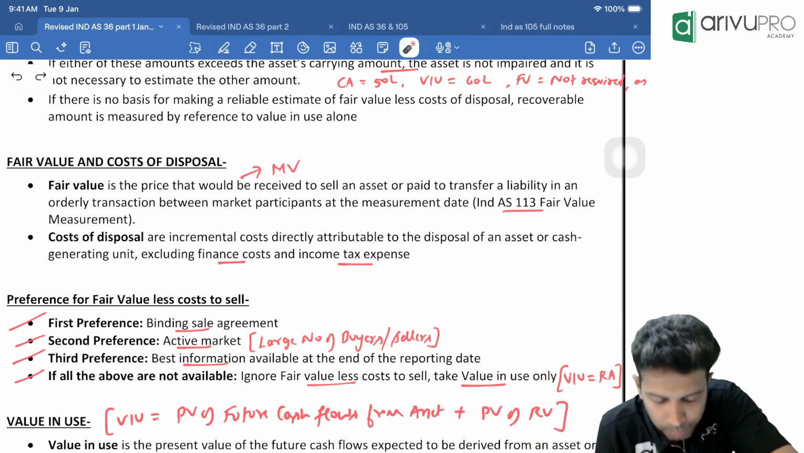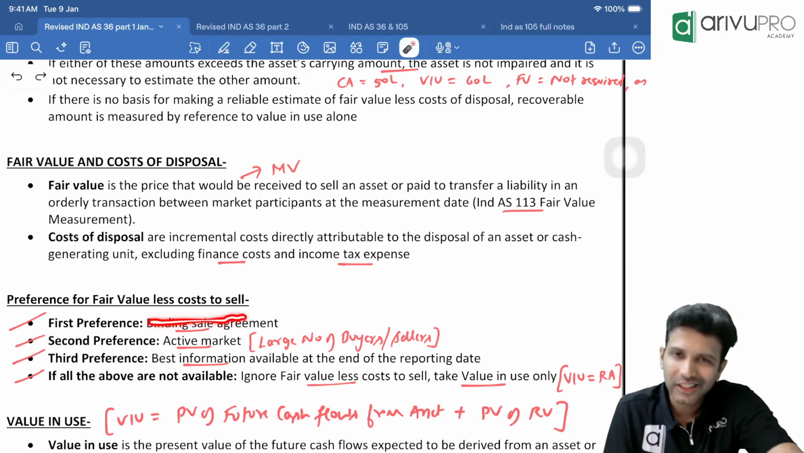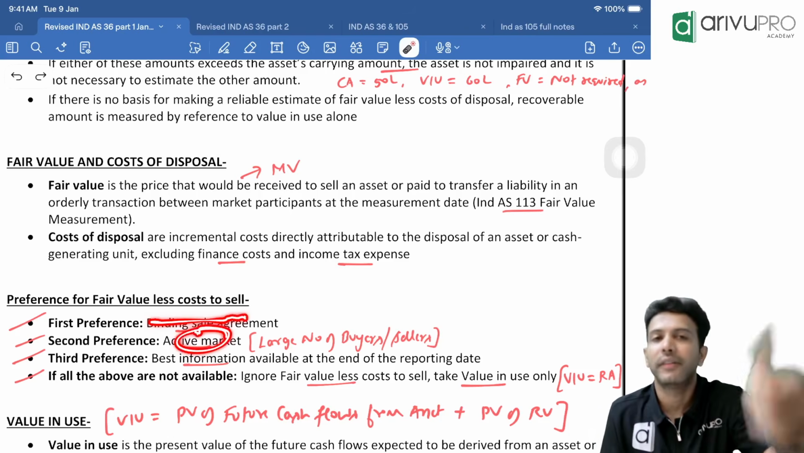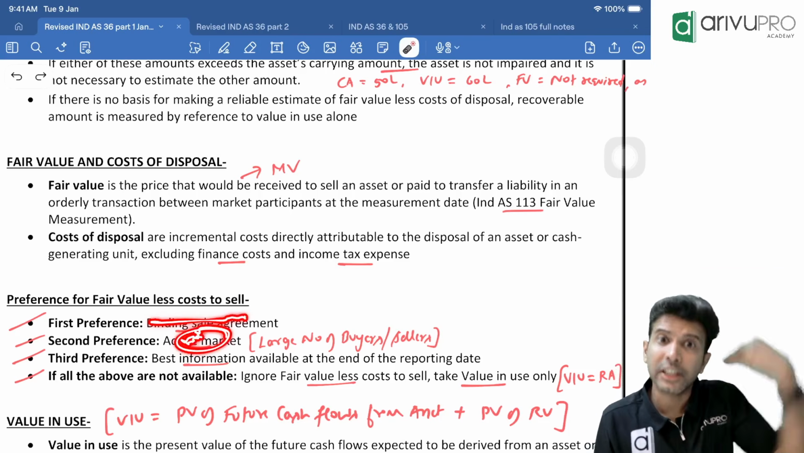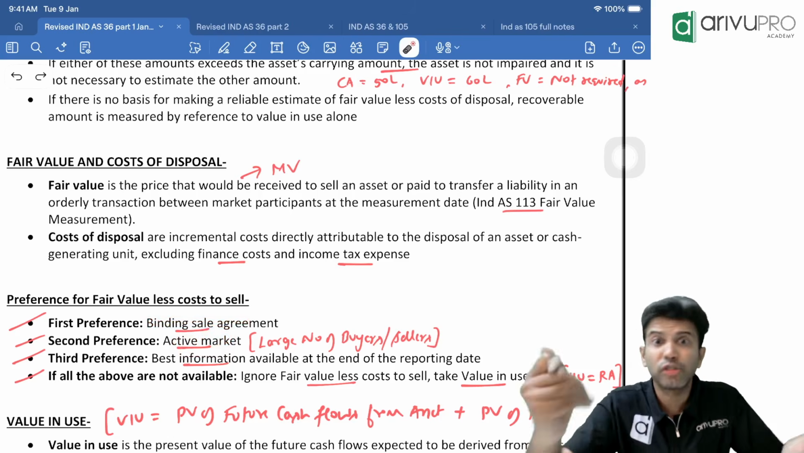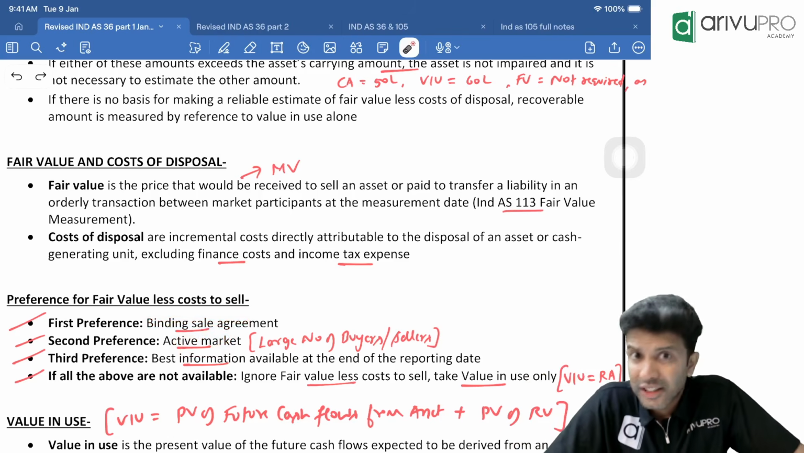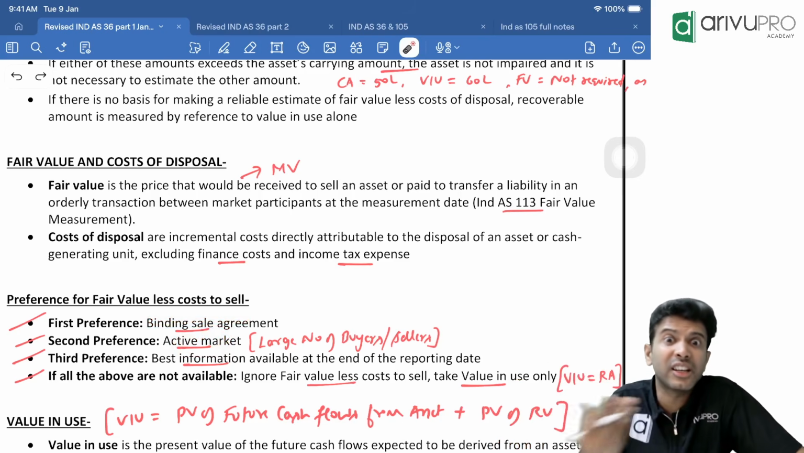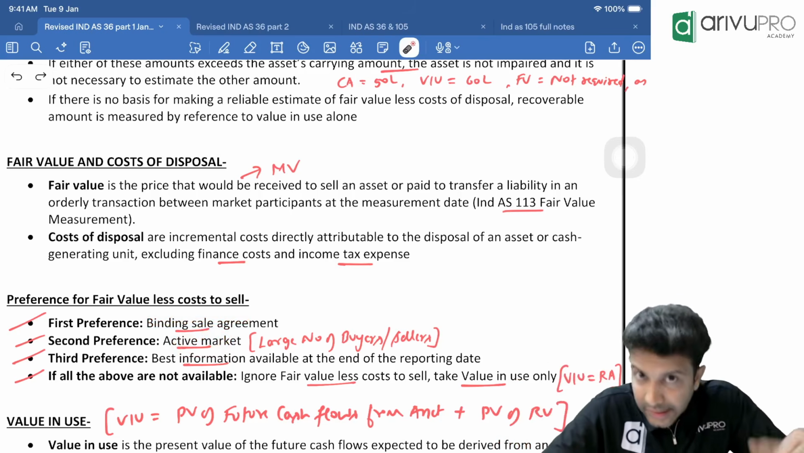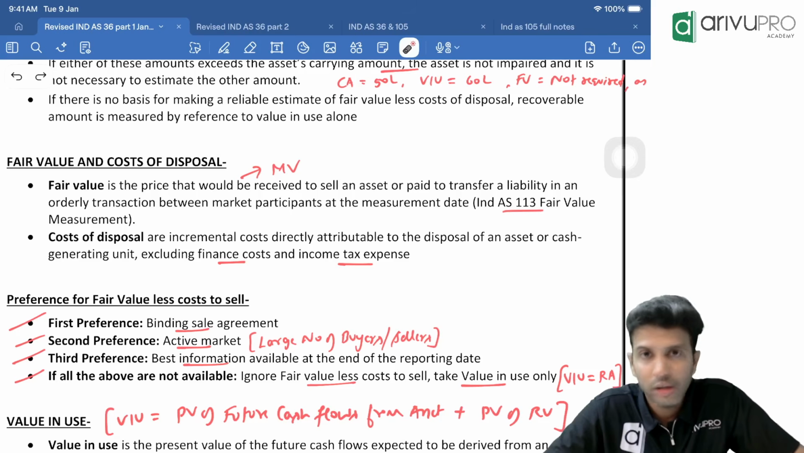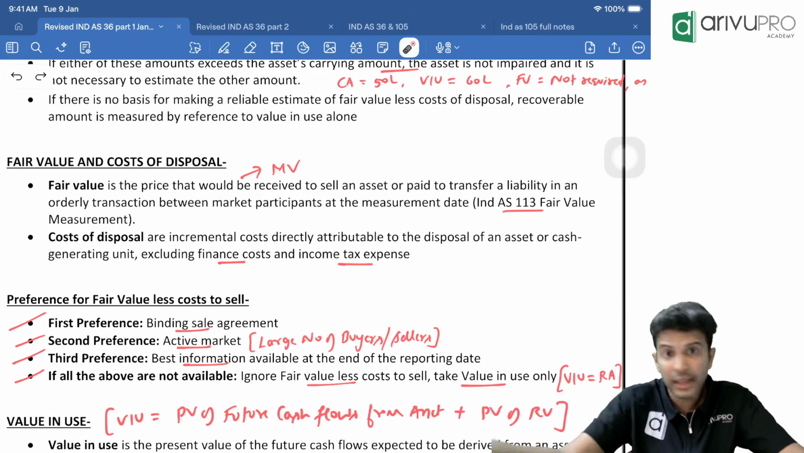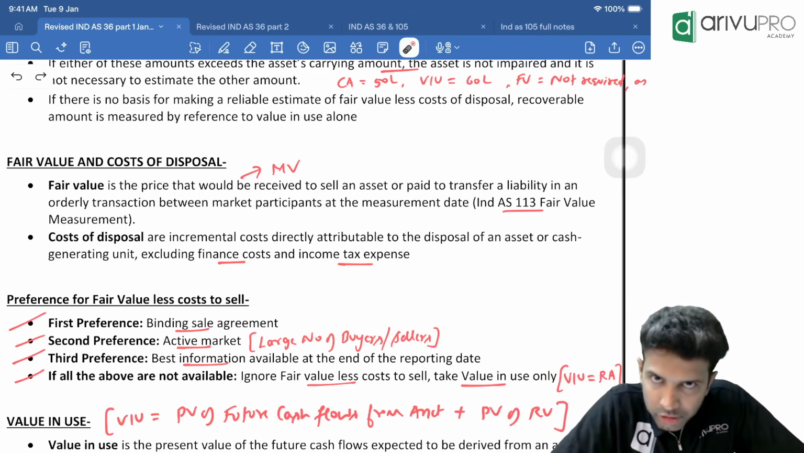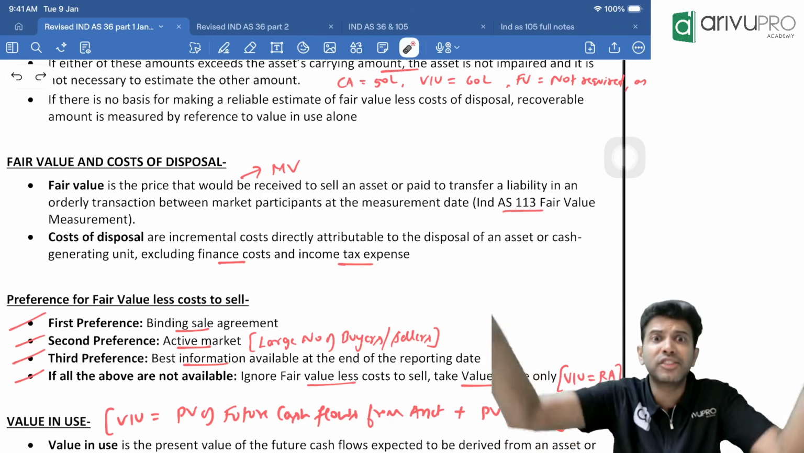If the binding sale agreement value is missing, then the second priority is to find out the fair value from the active market. But even an active market may not be there, because you could have some intangible asset, especially internally generated or internally developed software. If your company itself has developed some asset, there may not be an active market. That is a possibility, correct? Because nobody else is using that software.